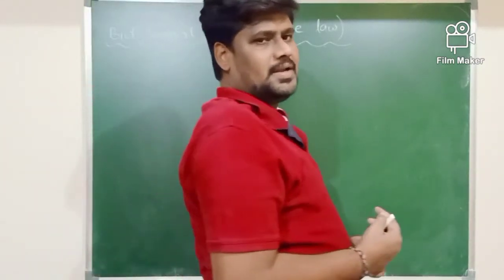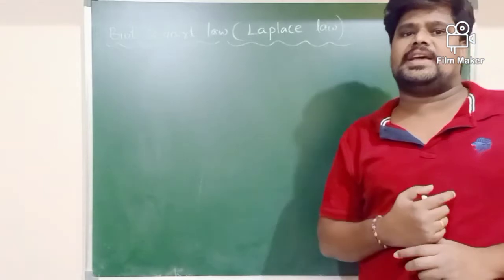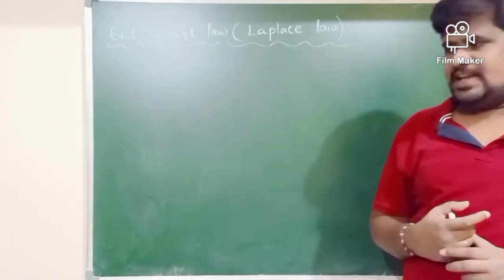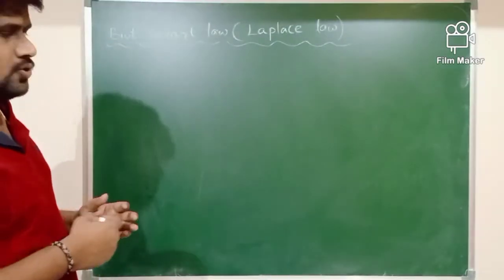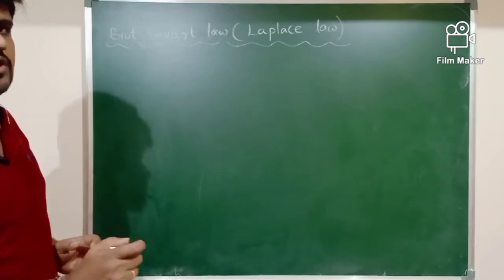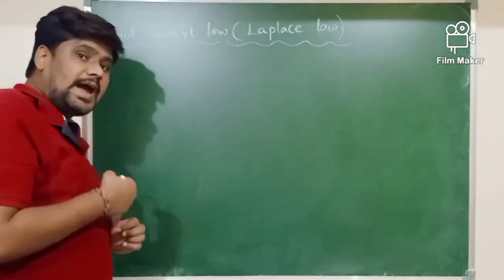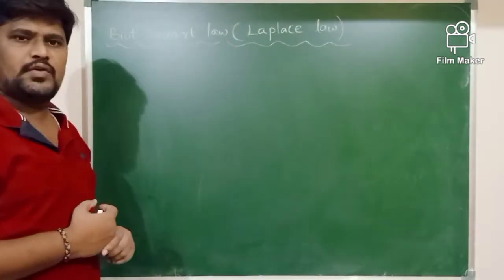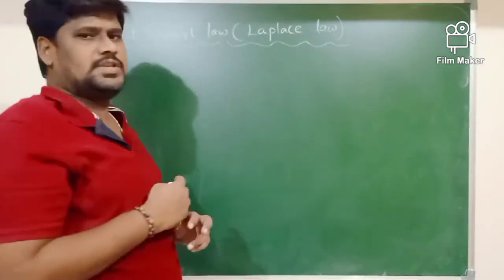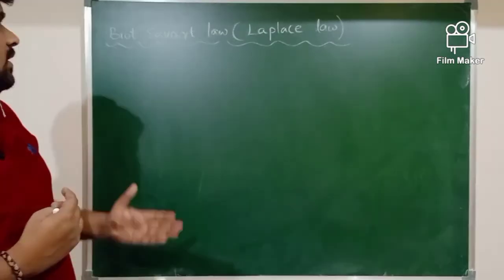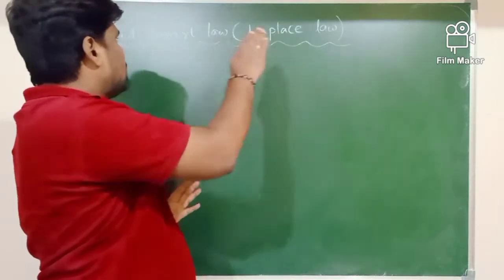Then what is a current element here? If we consider a small part of a current carrying conductor of length dl, I am not going to consider the entire conductor. In that conductor, we consider just a small part of length dl in which current I is flowing, and we call that small part a current element I dl. This current element is going to produce a magnetic field.